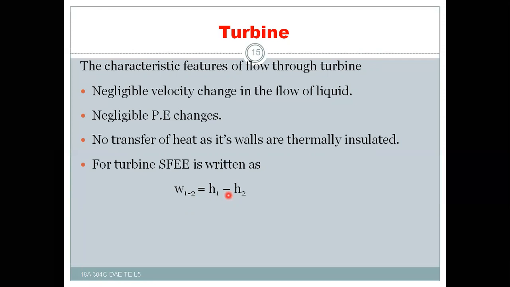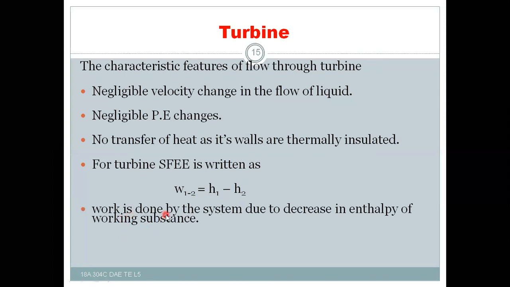That means the enthalpy at the entry of the turbine will be high, whereas the enthalpy at the exit of the turbine will be low. So work is done by the system due to the enthalpy drop, the decrease in the enthalpy of the steam or working substance. That is all about the steam turbine. Finally, the equation is W1-2 equal to H1 minus H2.